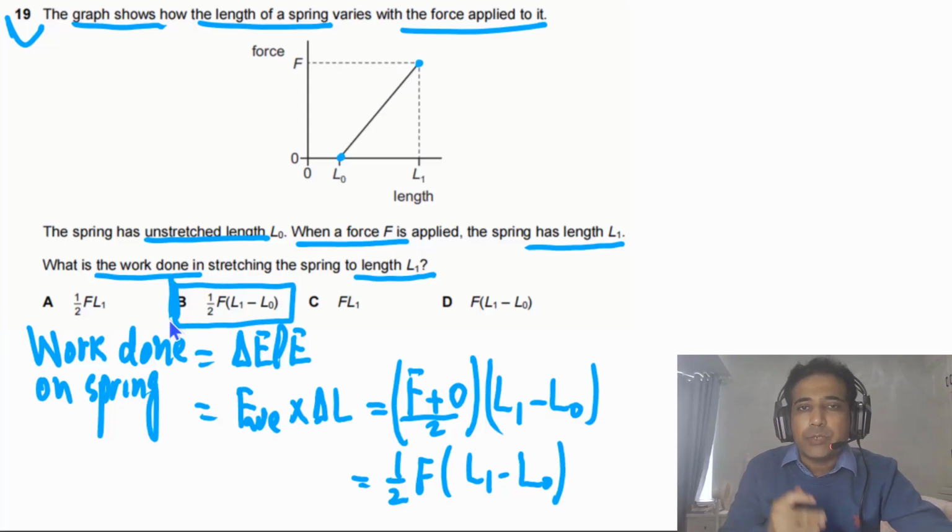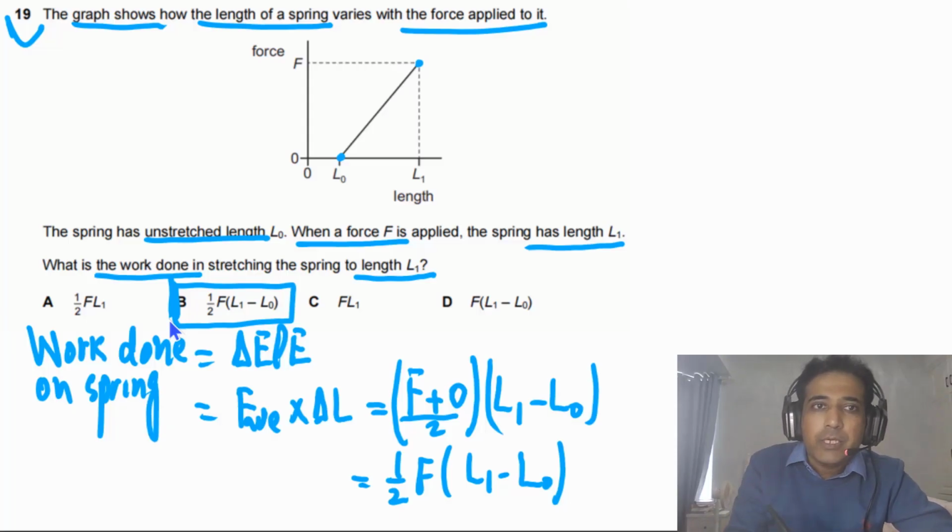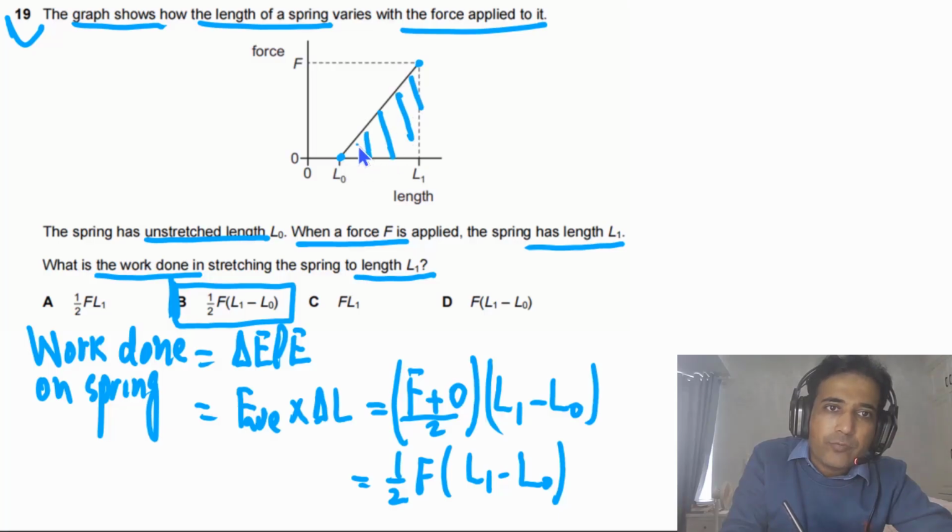So this is how you can also calculate the change in EPE. This is simply equal to the area of the triangle.